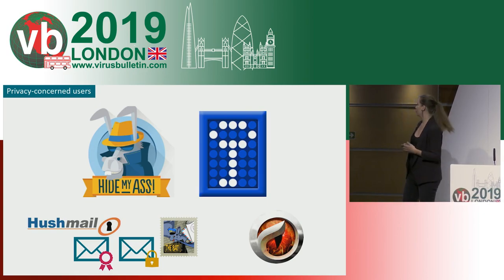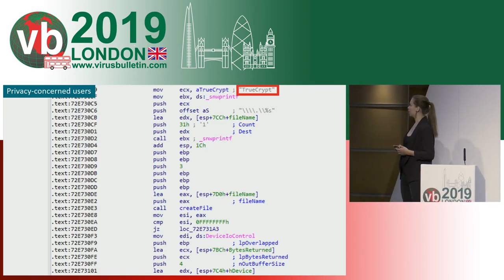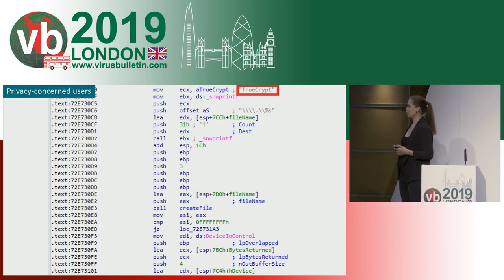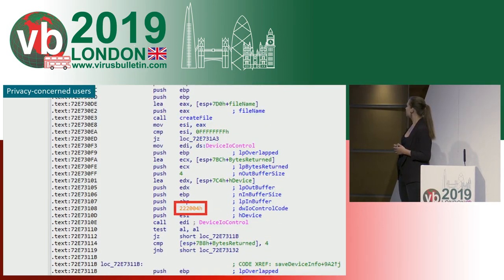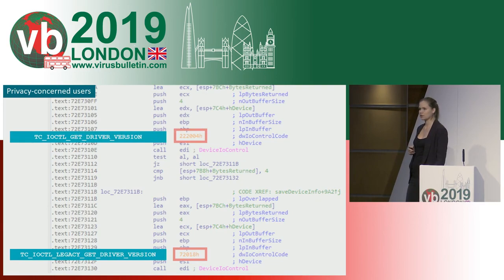And actually, when we looked further in the code, we see some other traces of Attor being interested in TrueCrypt. So this is a part of the code where Attor is trying to detect a TrueCrypt driver on the compromised computer, and then send some control codes to the driver. And when you look at these control codes, these are not standard codes. They are TrueCrypt specific. And these are used to recover the actual version of TrueCrypt installed on the computer.